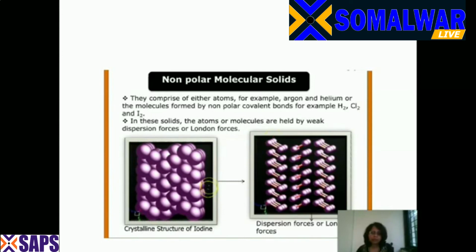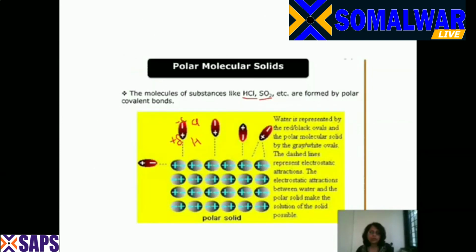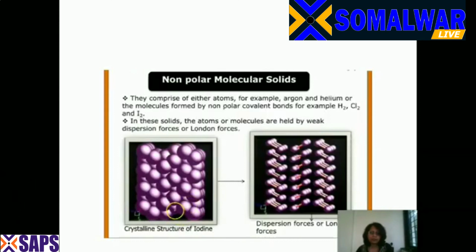So this is a crystalline structure of iodine, and these are the dispersion forces or the London forces which are holding together the two molecules of either iodine, chlorine, or hydrogen. Now, here if you look, the non-polar molecular solids are formed by weak dispersion forces or London forces. And the examples that I have shown you are carbon dioxide, H2, Cl2, CH4, and I2. Out of that, this is a crystalline structure of iodine.